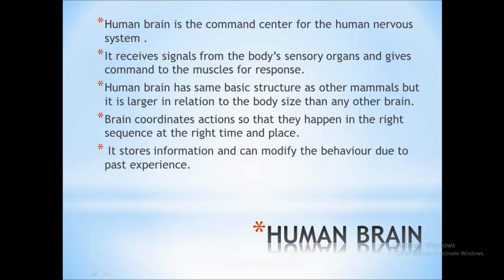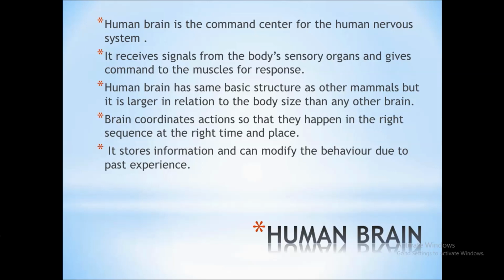First of all, you will see what is a human brain. Human brain, as you know, is the command center for the human nervous system. It receives signals from the body's sensory organs and gives command to the muscles for response.